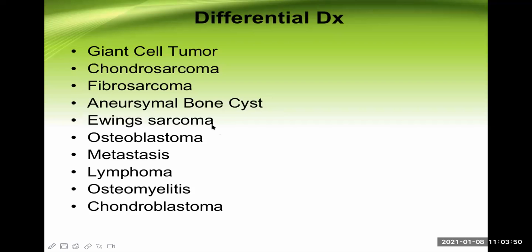This looks like an aneurysm actually. Ewing sarcoma is another important type of malignancy of the bone. Osteoblastoma is a benign tumor. Bony metastasis is a secondary bone cancer. Lymphoma, because those lymphocytes are present in the medullary cavity. Osteomyelitis is an important differential diagnosis because of the pain and the features of inflammation. And chondroblastoma, this is another benign tumor of the bone.